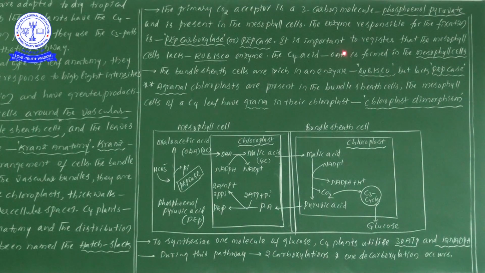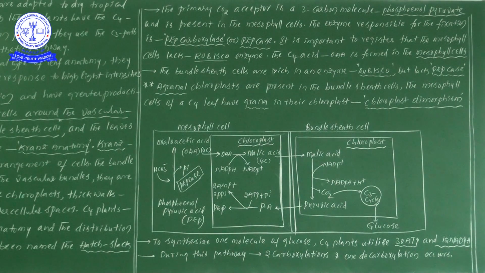Next, it is important to register that the mesophyll cells lack Rubisco enzyme. In the C3 cycle, in the mesophyll cells of C3 plants, we have seen the presence of Rubisco enzyme, but here in C4 plants, in mesophyll cells Rubisco enzyme is absent. So what enzyme is present? PEP carboxylase enzyme is present. Note this point.